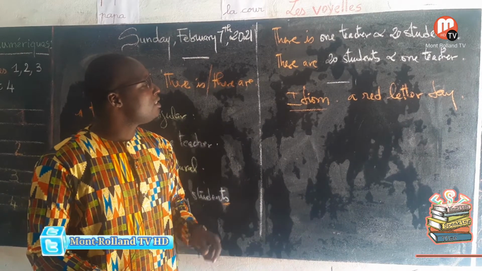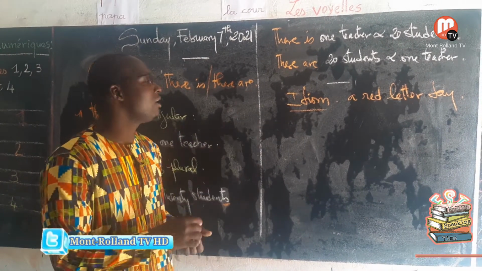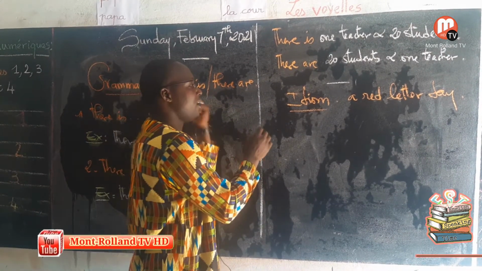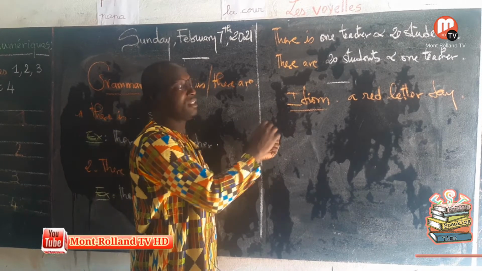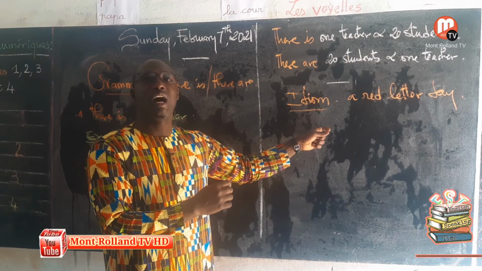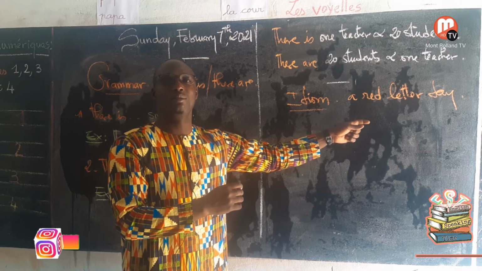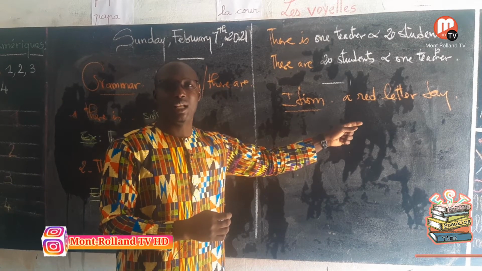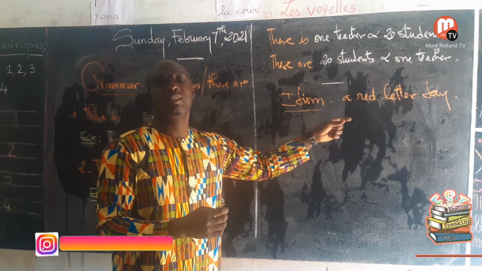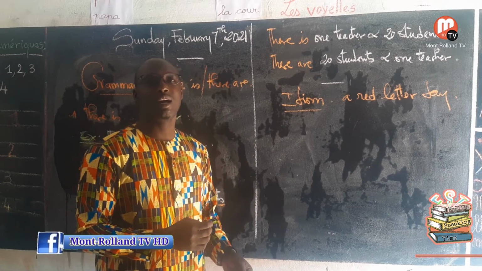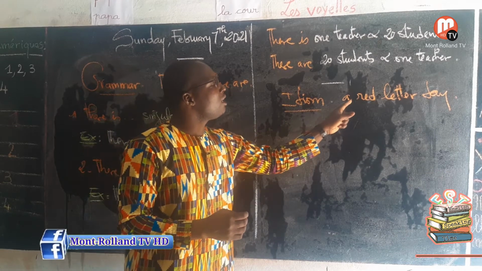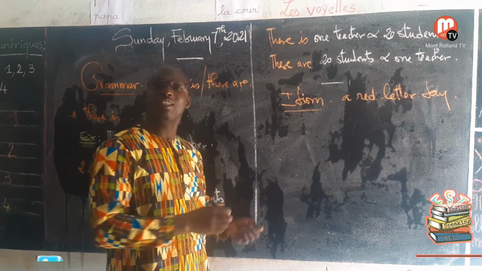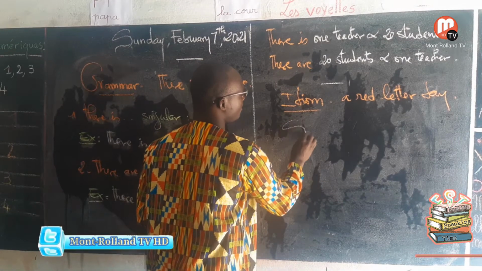So this idiom comes from the calendar. When you have the calendar in your hand, you see sometimes the particular events, the feasts, written in colors, and sometimes in red color. So when a day is in the calendar and it is a special day, it is a feast, then we write it in red color. That's the reason why we say a red letter day. It means a day that is special in your life.